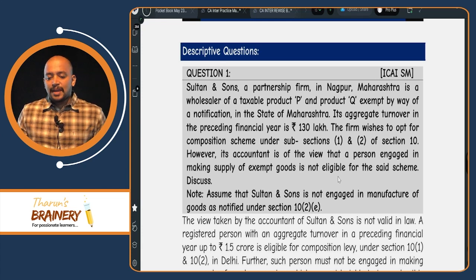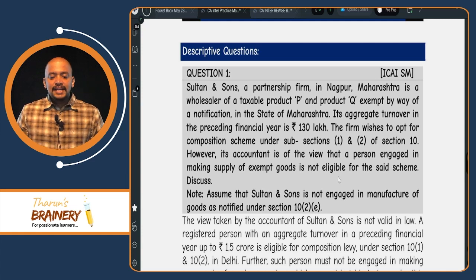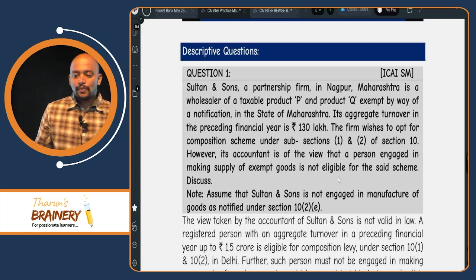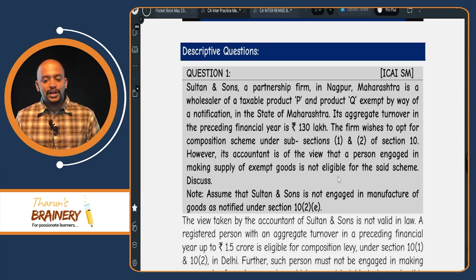Look into question number 1. Sultan and Sons, a partnership firm in Nagpur, Maharashtra, is a wholesaler of a taxable product P and product Q exempted by way of a notification in the state of Maharashtra. Its aggregate turnover in the preceding financial year is 130 lakhs. The firm wishes to opt for composition scheme under subsections 1 and 2 of section 10.